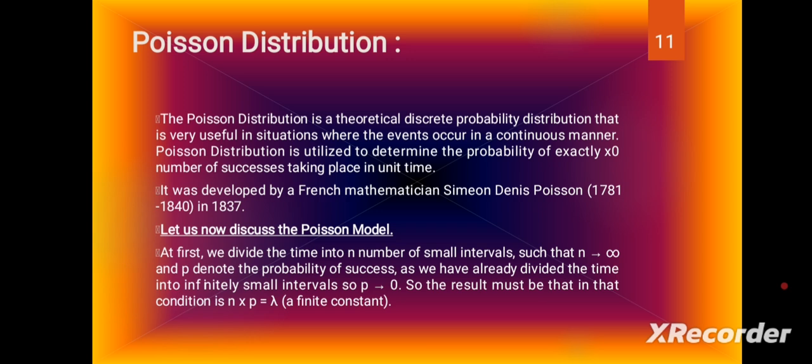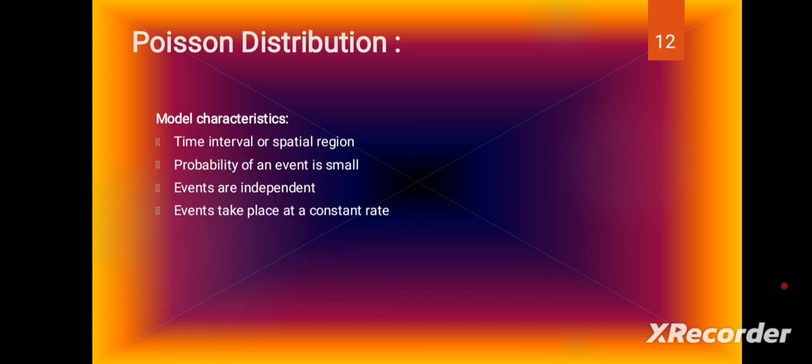As we have divided the time into infinitely small intervals, p tends to 0, so the condition is that n into p is equal to lambda, a finite constant. It is also called the mean under the Poisson distribution.